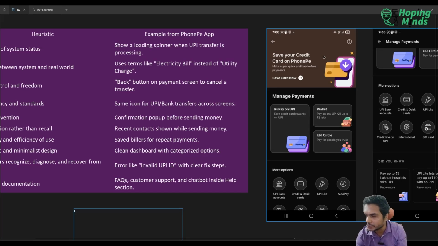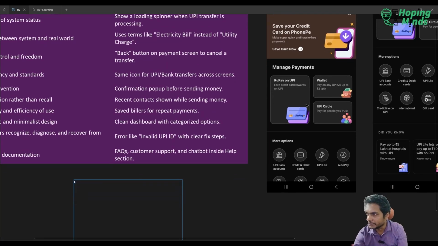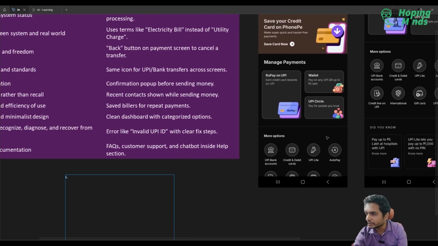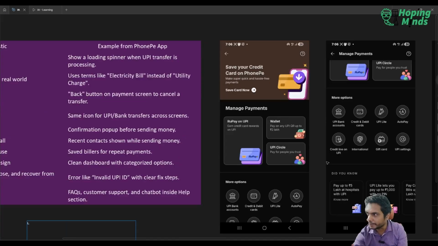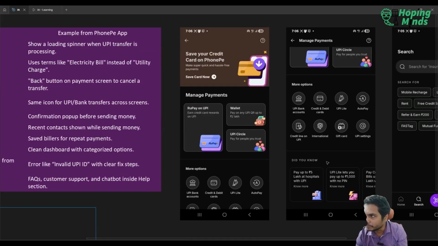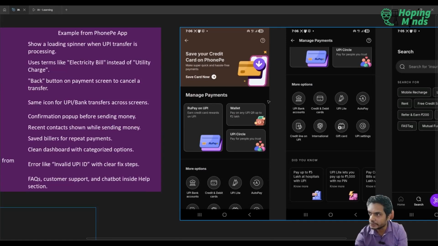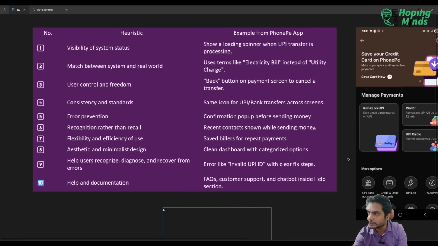You can click on that and you can go to the page. UPI Circle, they have introduced something new, which can help you create a circle, a group within the families, and you can separate payments. All right, you can also pay for people. Also, if you see, there are more options: UPI payment, credit card, UPI Lite, auto pay, and everything else. Now if you go to manage payment, by clicking on it, you can see all the options you have available, UPI bank.